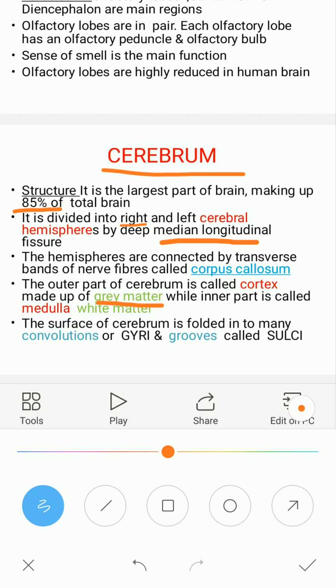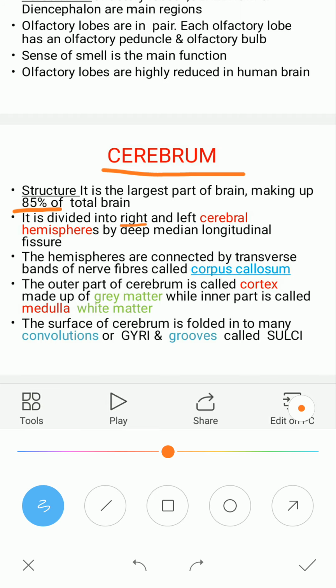Because of that it appears grayish, cream in color, and is said to be gray matter. The white matter appears because of myelinated nerve fibers. The myelinated nerve fibers are formed when the axon is covered by myelin sheath, which is made up of Schwann cells.